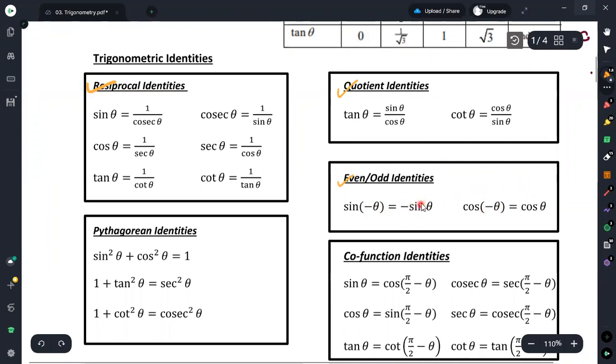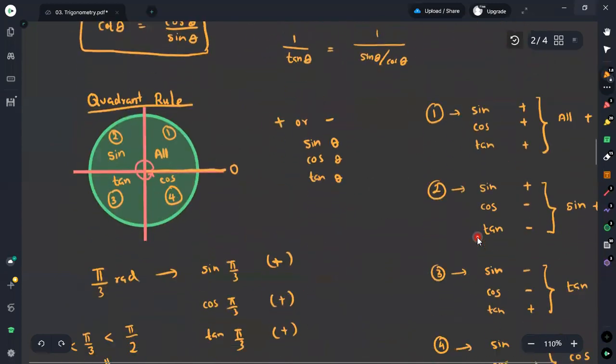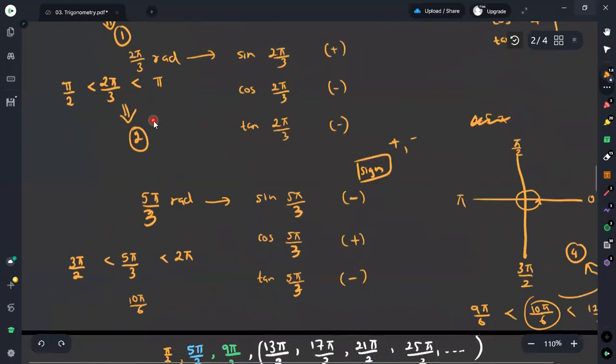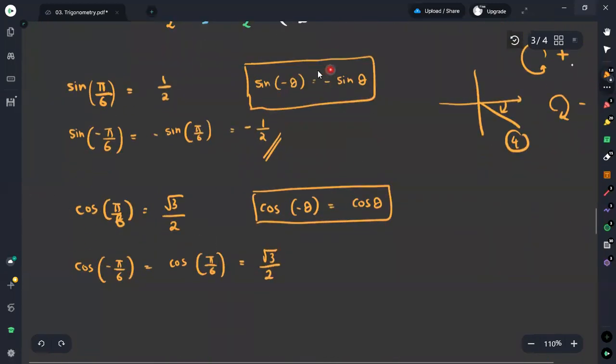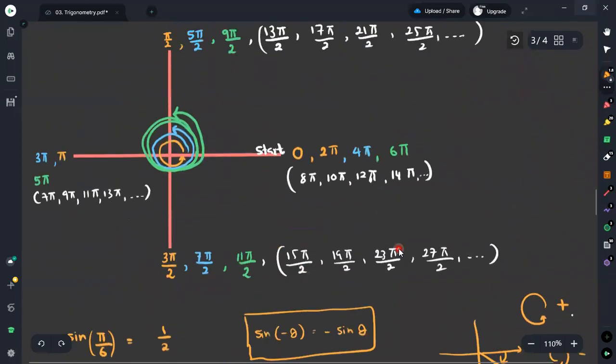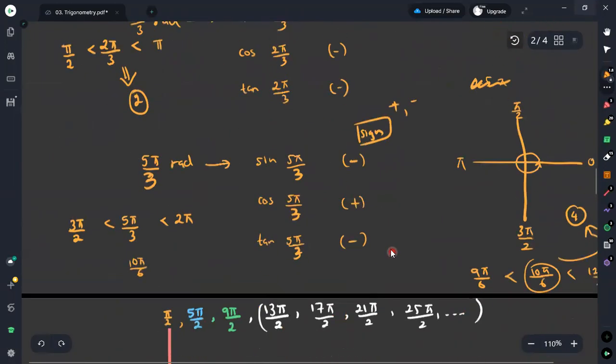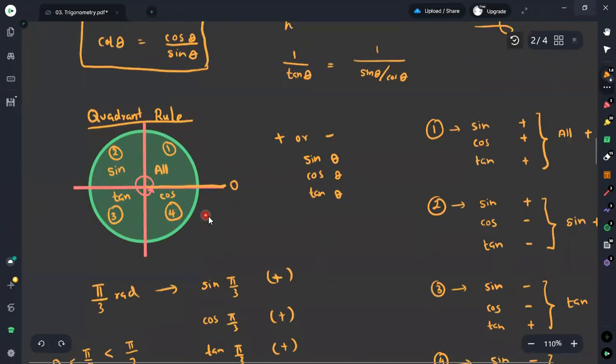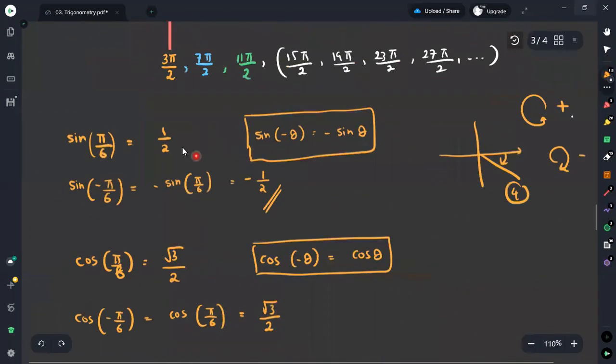Now, this is given as a theory, but if you consider this quadrant rule, you can prove that all these values are the same. It is not only for the first and third quadrants, but for any other quadrant, whether first, second, third or fourth, you will get it by the same method.